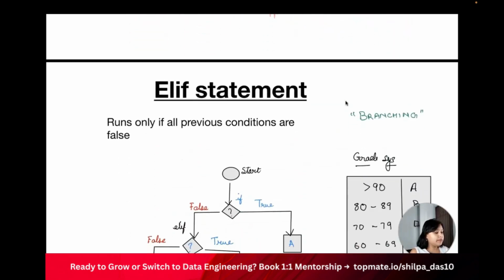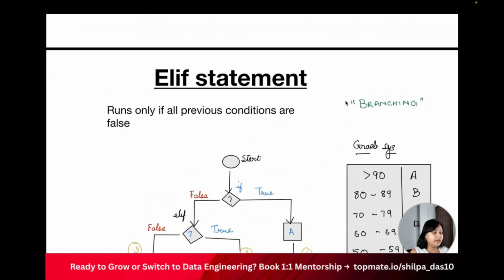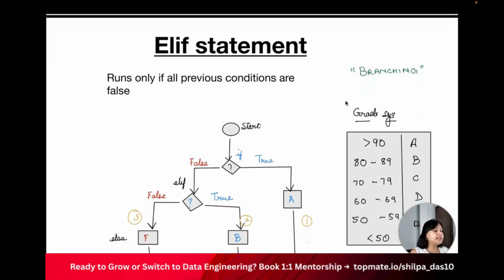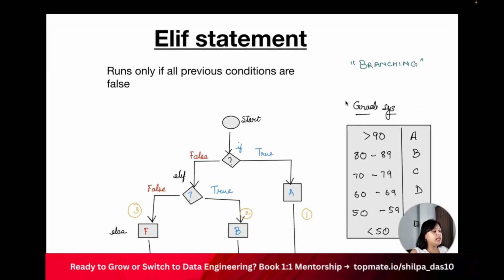Now let's say I will do an Elif statement. In the Elif, what happens? Let's say I have multiple if conditions. So in our example, what we were actually looking at was, if the cab arrives, then I will use the cab, else I will use public transport.